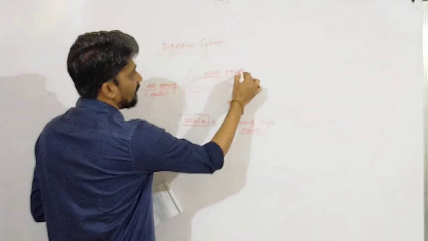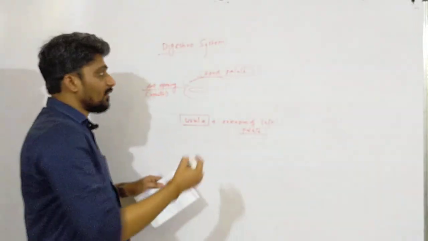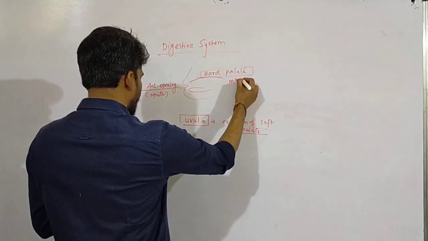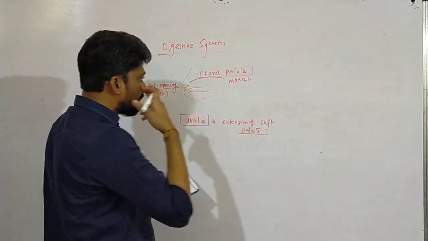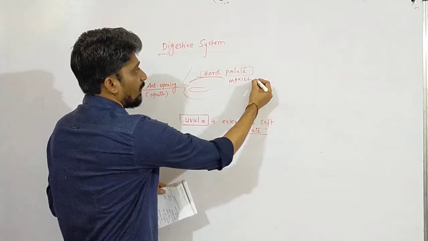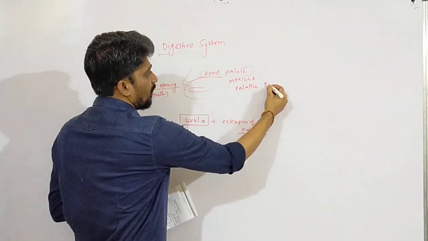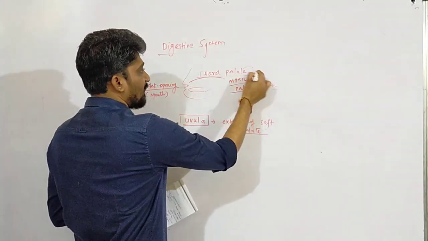Okay, now let's continue. So I said that this is the opening and this is the hard palate. Hard palate. Now why is it hard? Because there should be some bone or bony structure. So it is hard because of the maxilla. You know, this is the maxillary sinus. So we have these maxilla bones. Okay, so there are maxilla and palatine bones. Because of this only, it is hard.